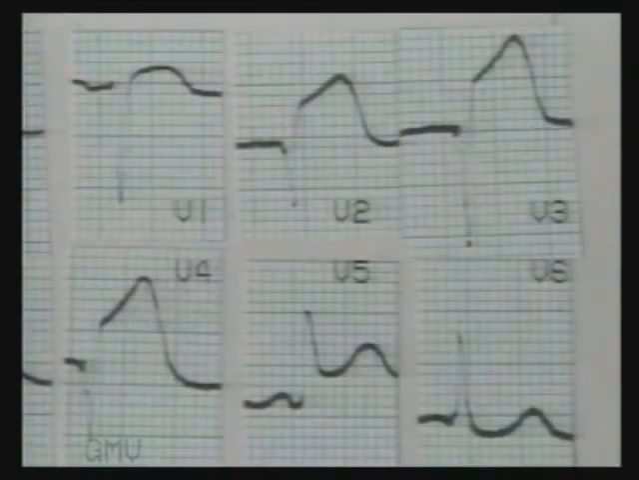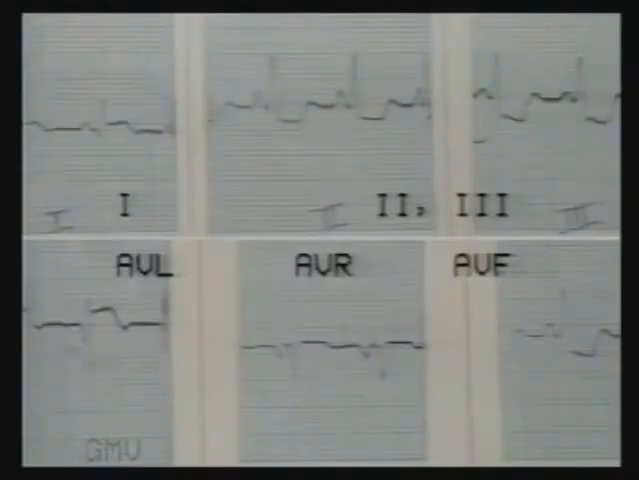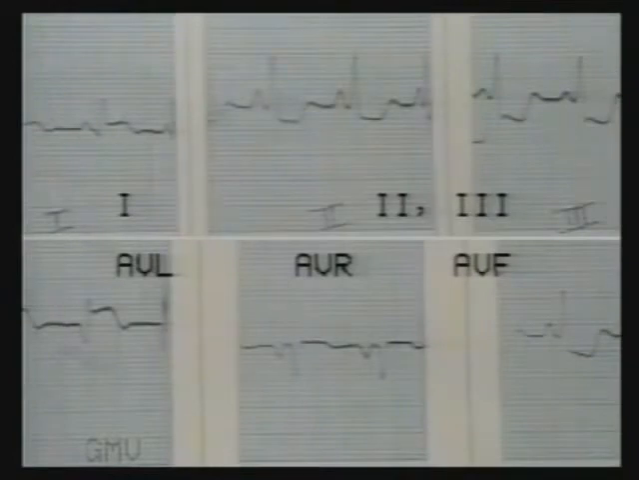Note in V3 ST elevation of more than 5 millimeters. In this ECG, leads 1 and AVL show ST segment elevation. The T waves are slightly inverted. So this is a 2 to 3 day old anterior wall infarct.